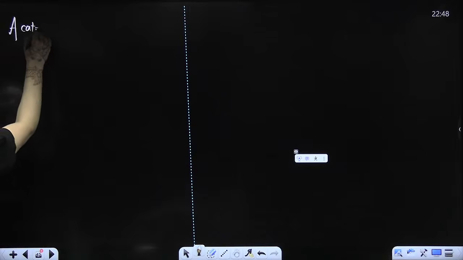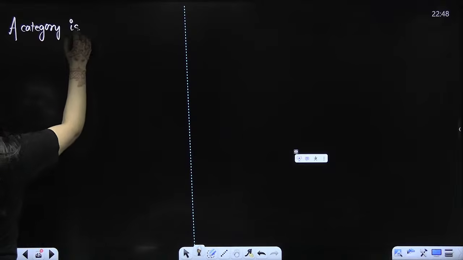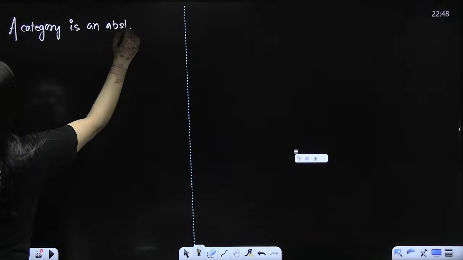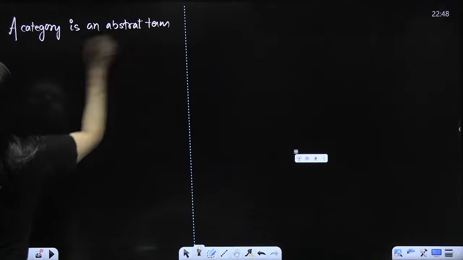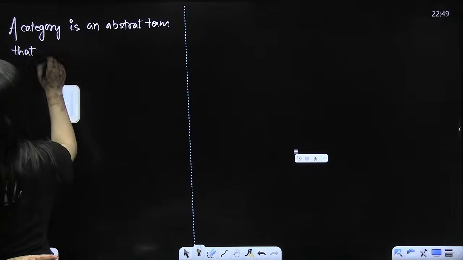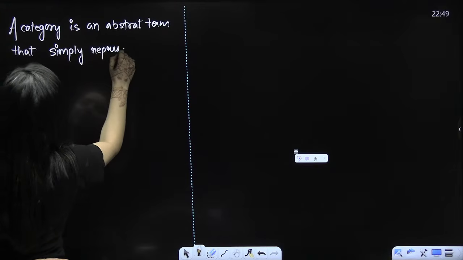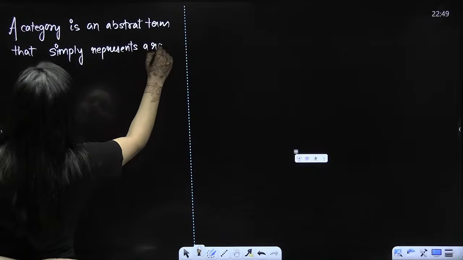So a category, a taxonomic category, is an abstract term that simply represents a rank or a level of classification.